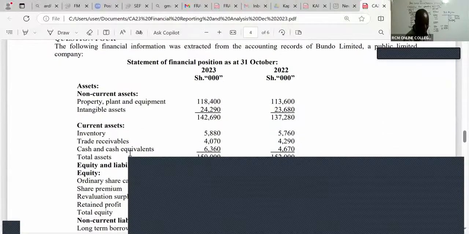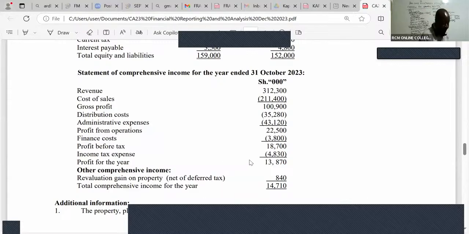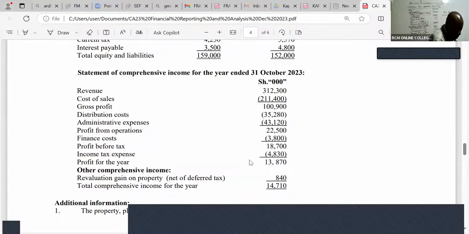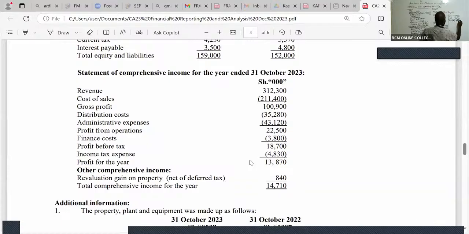You can see the income tax expense. Are you able to see the income tax expense of 4830? And remember, we are mixing deferred tax and current tax in this account, so you have to be very careful.